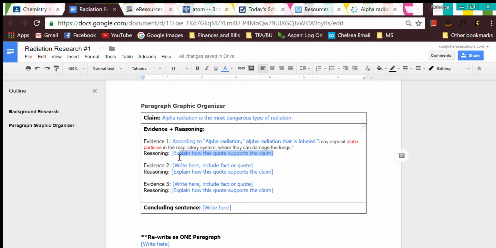For your reasoning, you need to explain how this quote supports your claim, which was alpha radiation is the most dangerous type of radiation.